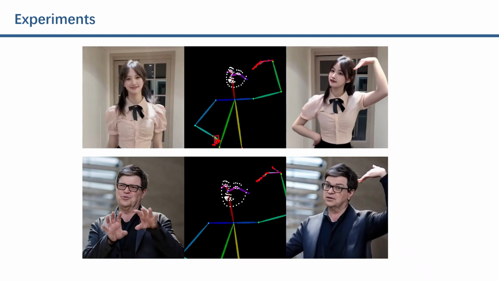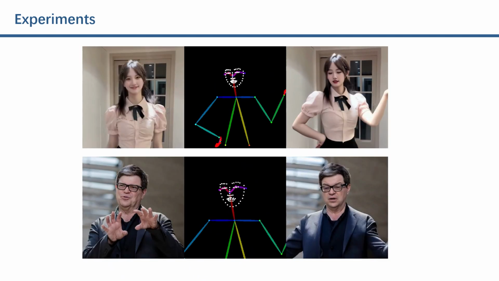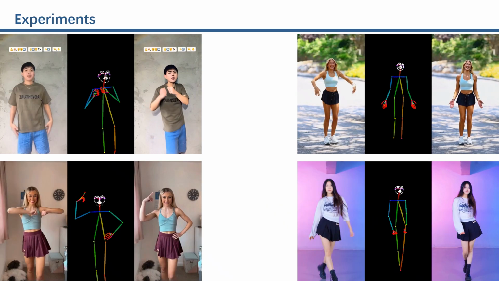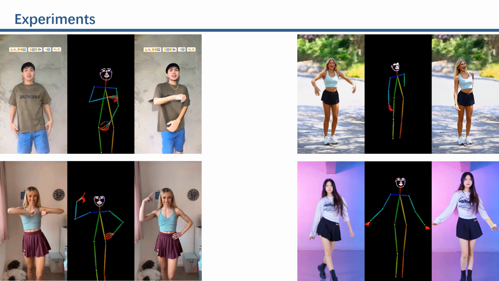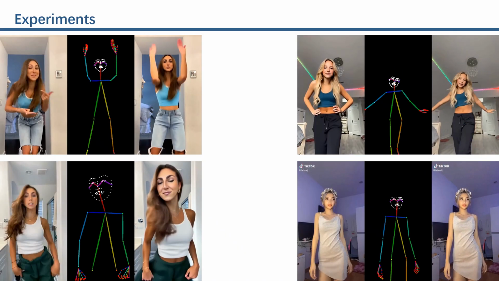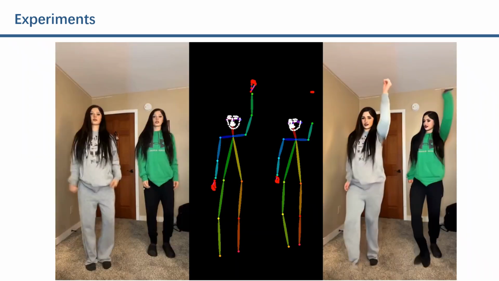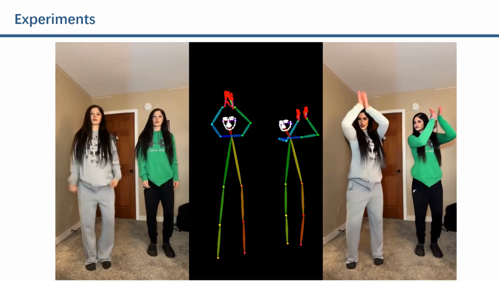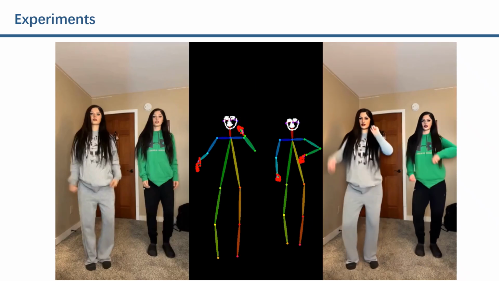These are the animation results generated by StableAnimator. And we can also see that our model is capable of animating multiple individuals.